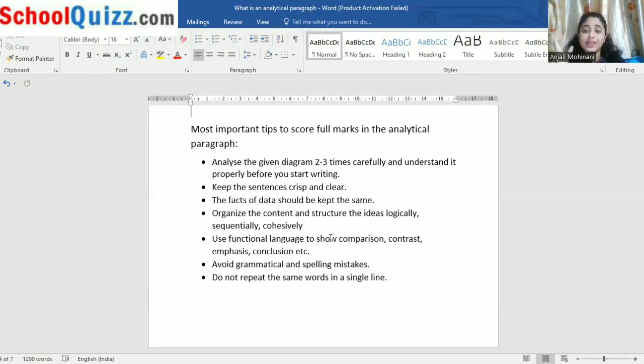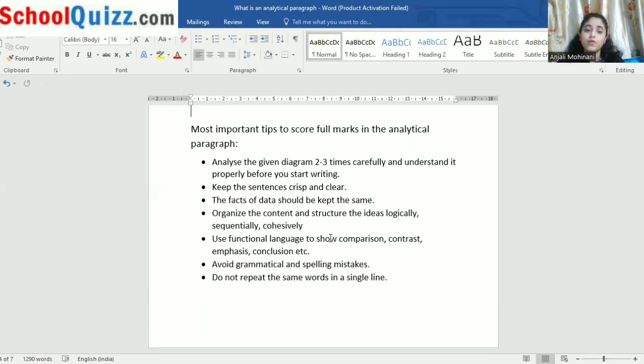Then cohesively: according to how much importance the points carry, you put them in your paragraph. So first use logic, then sequence, and then give more importance to the points that matter more.